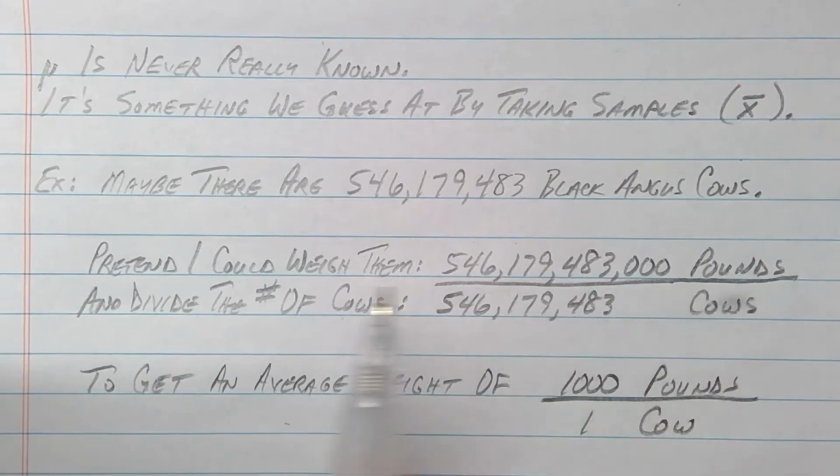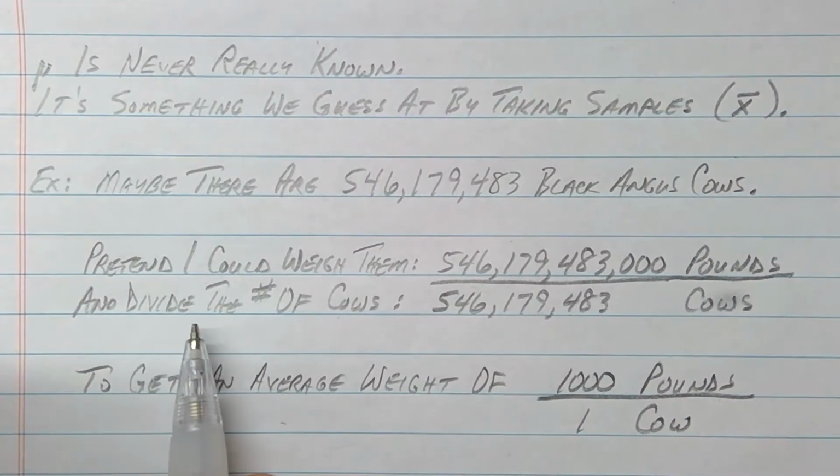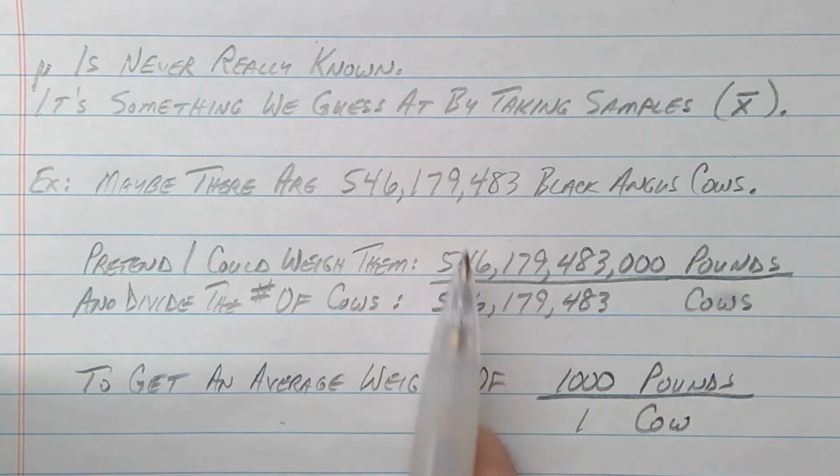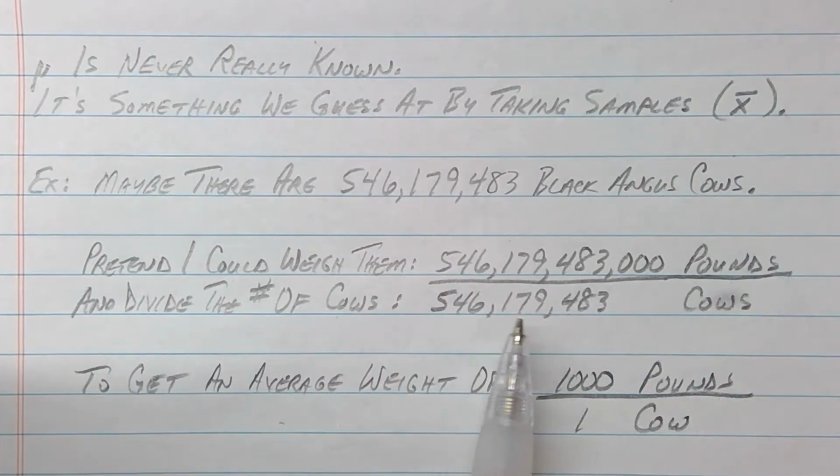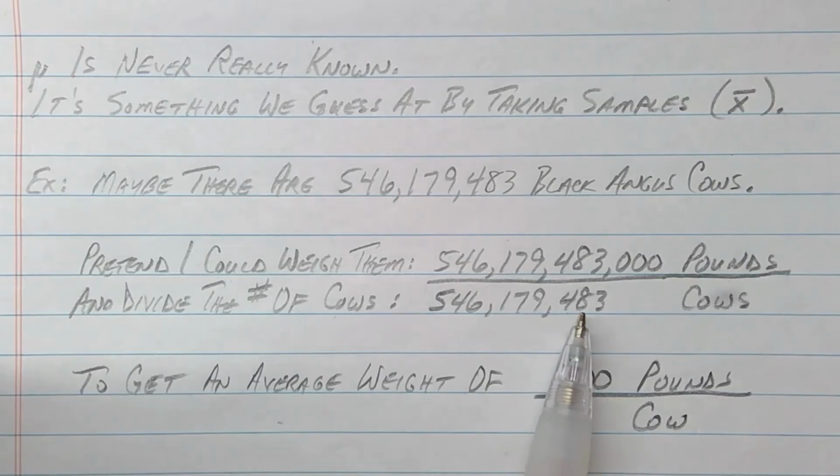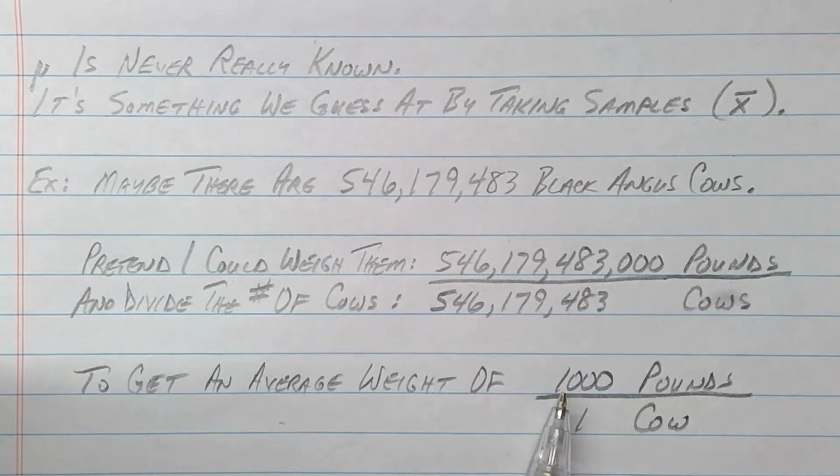That's what my scale said. And I want to average this, so I'm going to divide by the number of cows, 546,179,483 cows, and I come up with an average of about 1,000 pounds per cow.